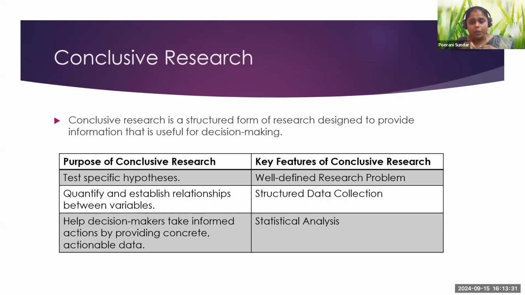Also, when you want to quantify an established relationship between variables, for example, there is a dependent variable and an independent variable, what is the relationship between both the variables, what would be the outcome? When you want to establish a relationship between two items, then comes conclusive research.